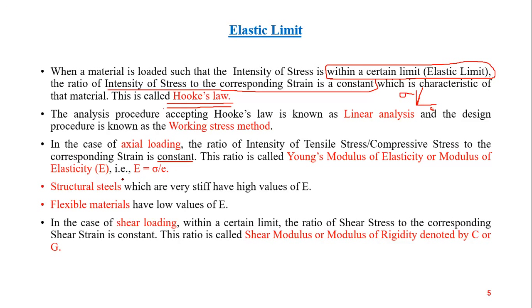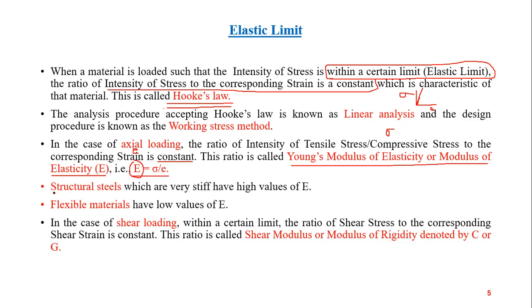You must have heard of it: Young's modulus of elasticity, or simply modulus of elasticity. So E, the ratio of intensity of stress, sigma, to the corresponding strain, epsilon, is constant. Sigma by epsilon is constant. And that constant is Young's modulus of elasticity, or modulus of elasticity.